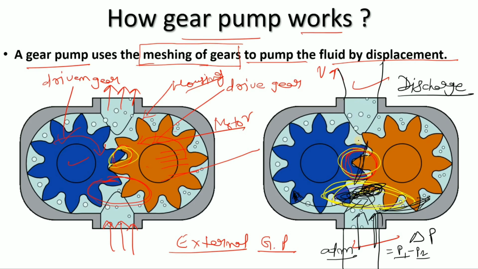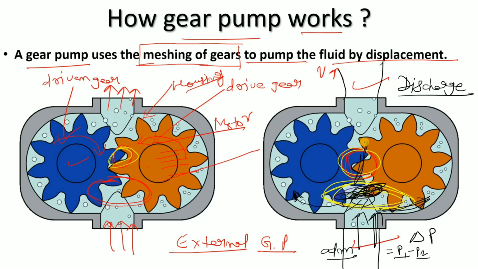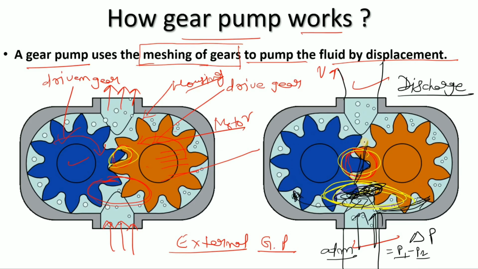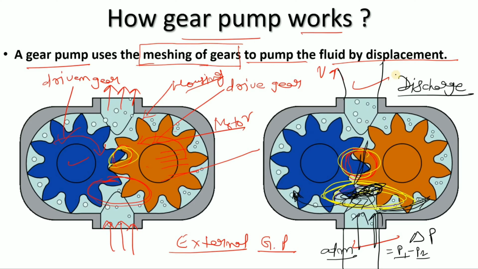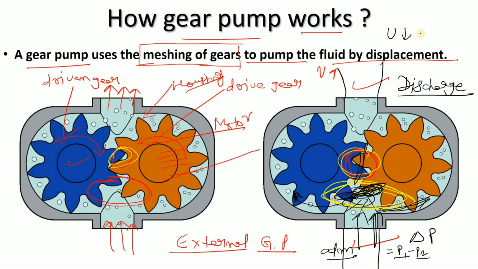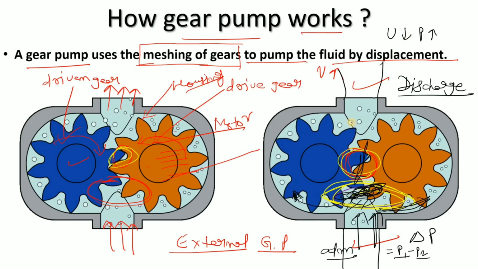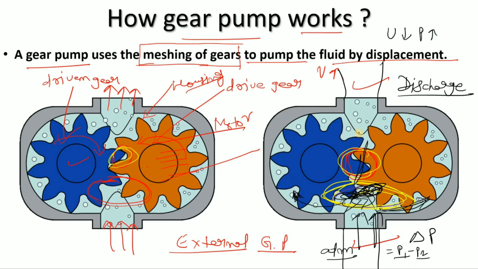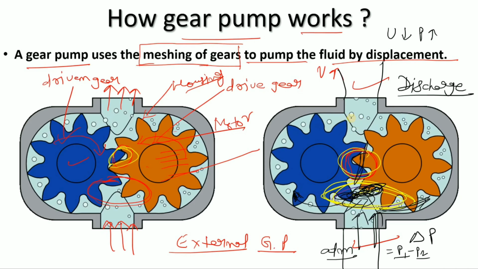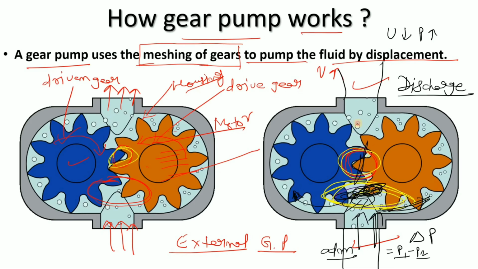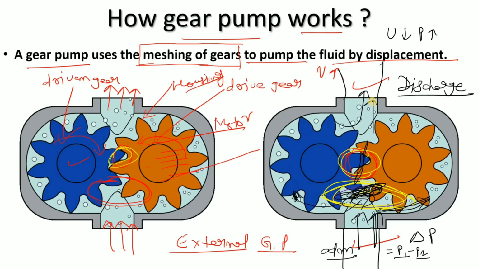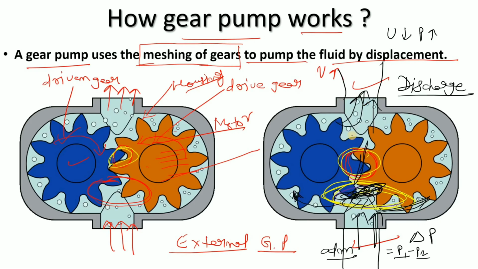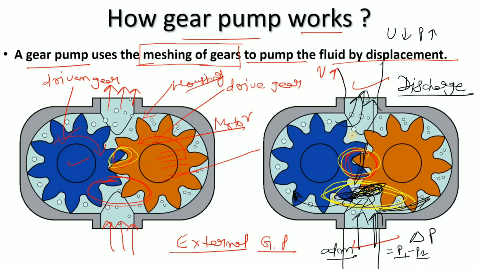because here both teeth are coming together, now your velocity will decrease and the pressure will increase. Simply put, the volume will reduce here because the clearance is not there, so the volume will reduce and all the liquid will go out because of the lower velocity, right? This is how the gear pump works, and this is the most important thing.